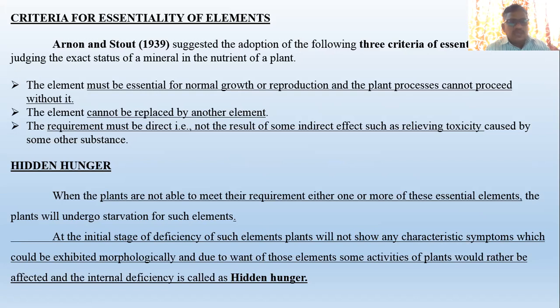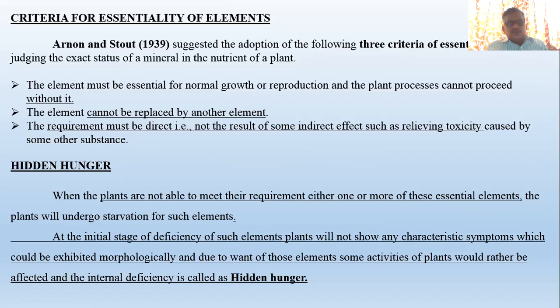At the initial stage of deficiency of such elements, the plant will not show any characteristic symptom which could be exhibited morphologically, but due to want of those elements, some activities of the plant will be affected, and this internal deficiency is called hidden hunger. Deficiency symptom means what? For example, in the absence of nitrogen, the leaves of the plant will turn yellowish. Instead of green color, it will be pale green to yellowish.